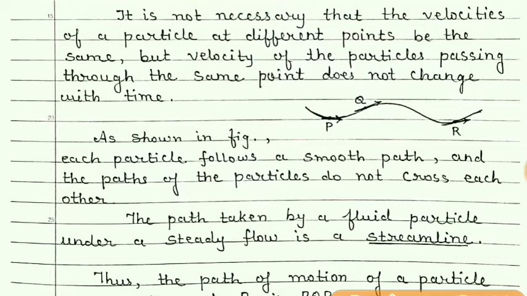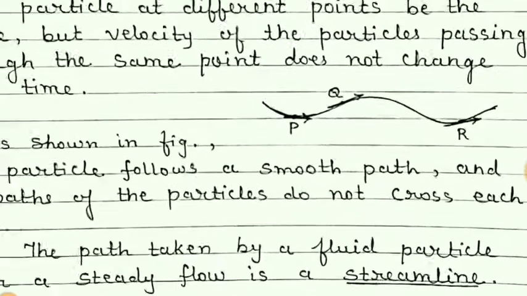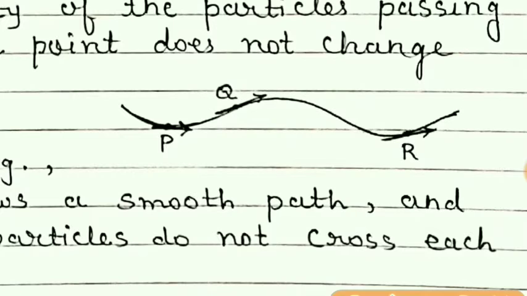So here in this figure you can see this is the path of any fluid particle which is in motion. So when the fluid particle passes through point P, its direction of velocity is this.